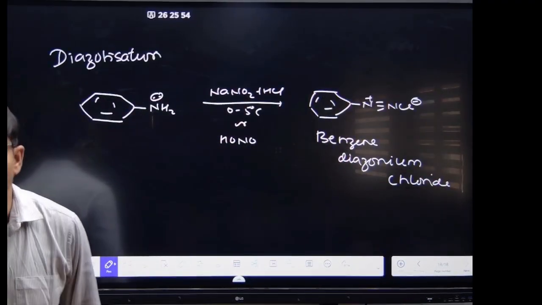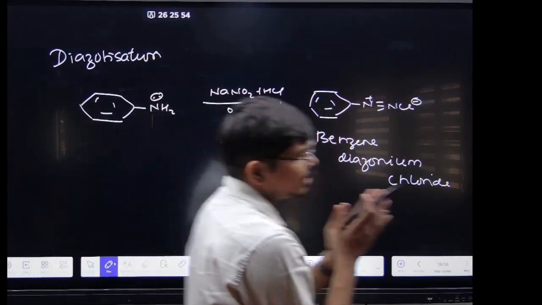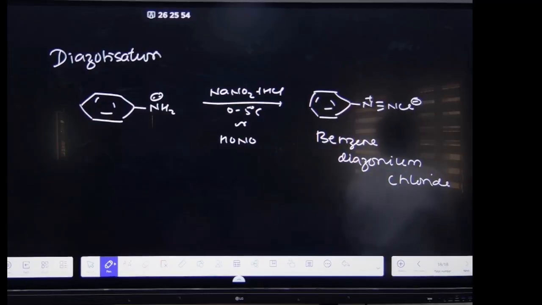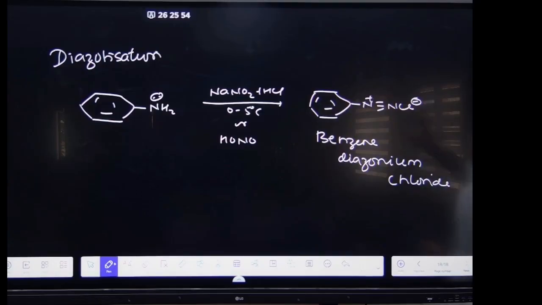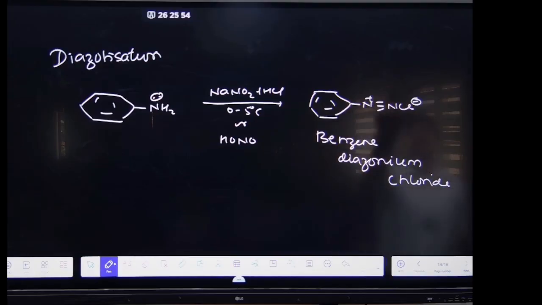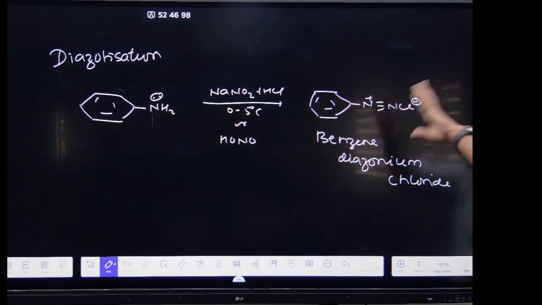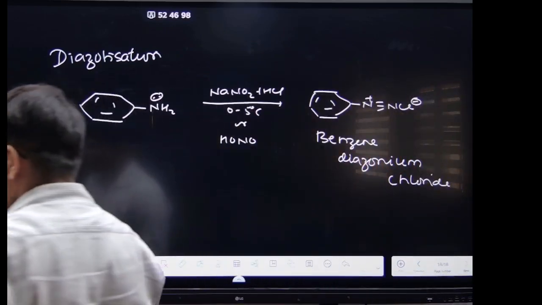Benzene diazonium chloride. What is the purpose of making this diazonium chloride? This N2 is a super leaving group, right? Now any group can come here and this N2 will leave. Unless it is a super leaving group, you cannot eliminate that one. For example, it is very difficult to remove chlorine from benzene. Since this is one of the best leaving groups, you can easily remove it and attach a nucleophile here.